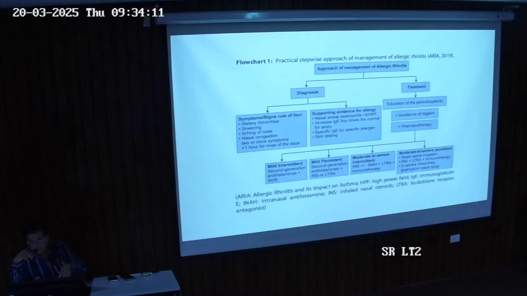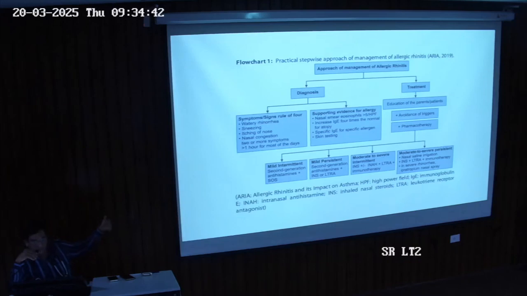So what I have discussed in the second slide is important, why we are classifying, because we need treatment based on mild intermittent, mild persistent, moderate to severe, and severe persistent. We have 2 categories. Either it's intermittent or it's persistent. Persistent is throughout the year, on and off. Intermittent means you are asymptomatic for a brief period of time, 1 to 2 months, and then again symptoms appear, so it is intermittent. So on the basis of symptoms, you classify it as mild intermittent or mild persistent. So that's why it's important.